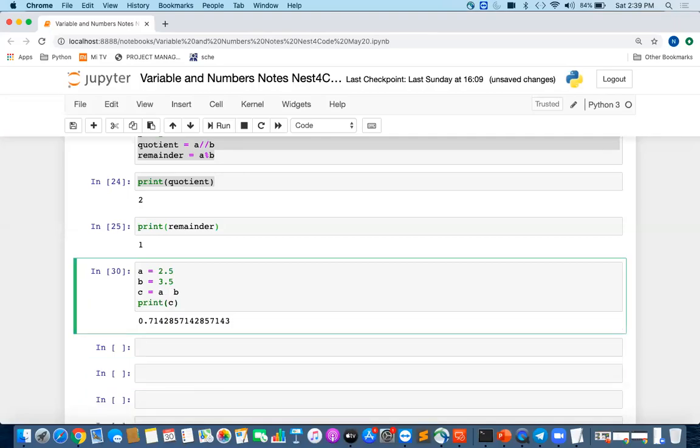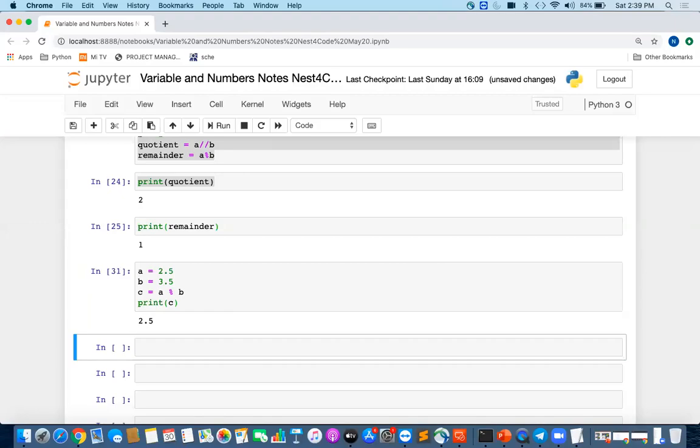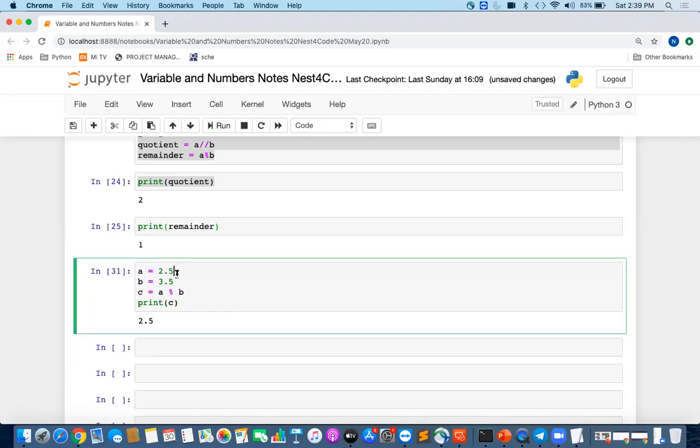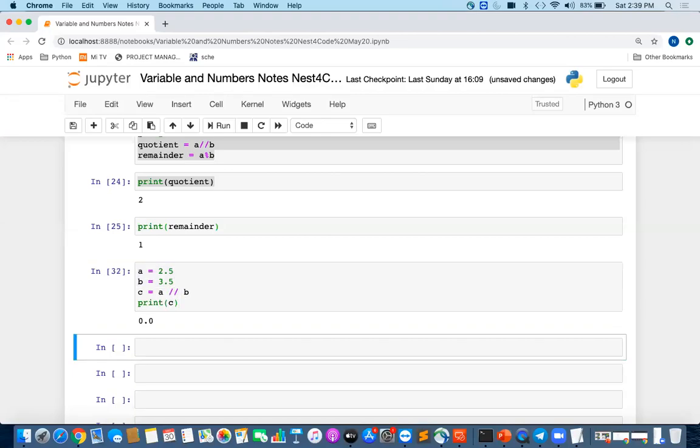Do you think this remainder operator will work? You're getting 2.5 because you cannot have it completely divided, so it will come as 2.5. If we do double slash, it will come as 0, right? Okay, guys. So next thing is, okay, I hope you have understood this.